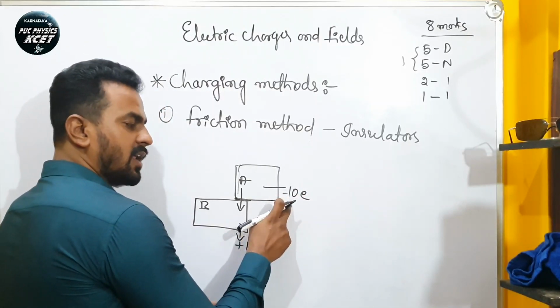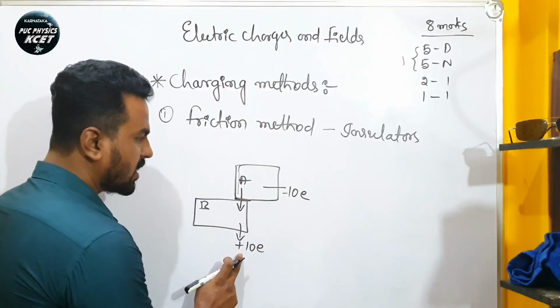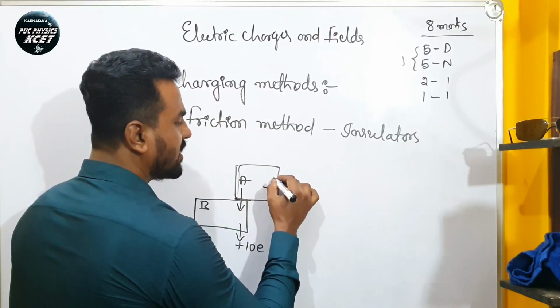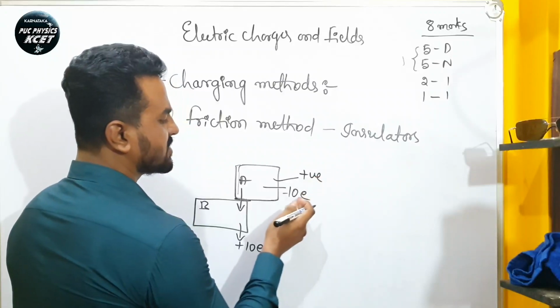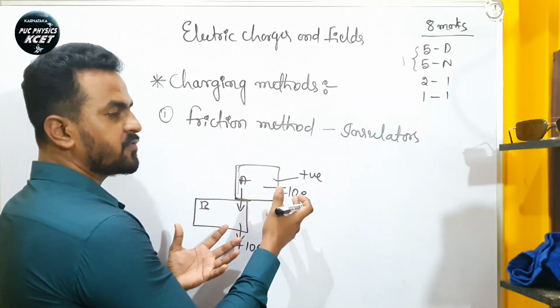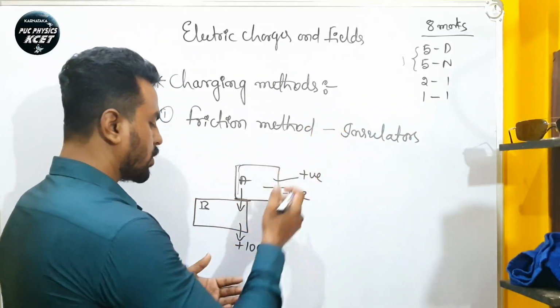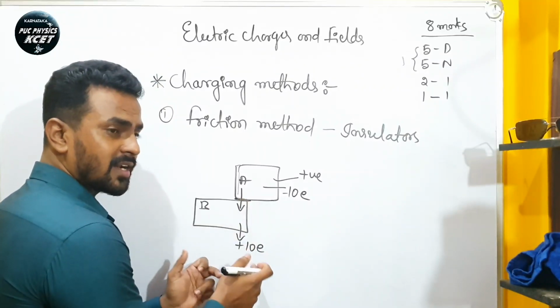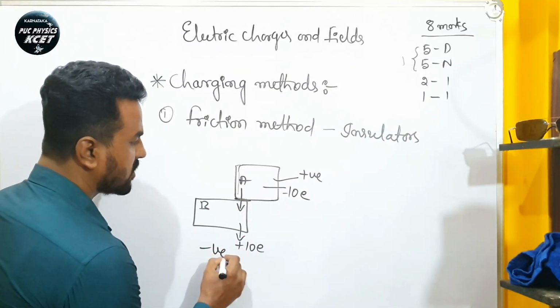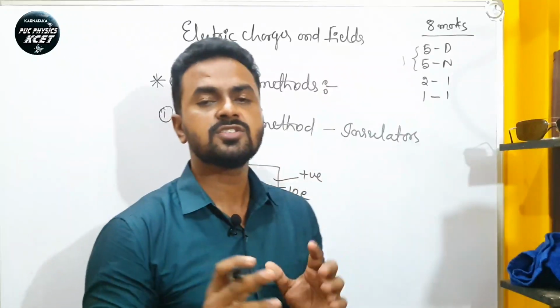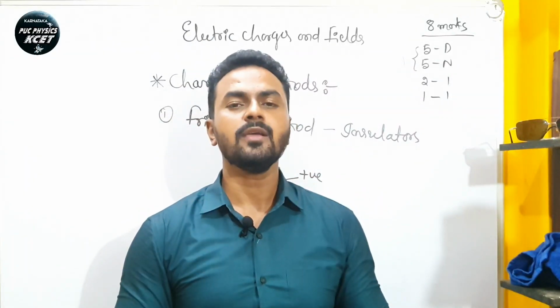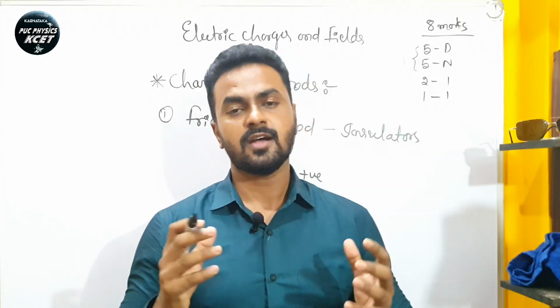This body is positively charged because it loses electrons, so the number of positive charges becomes more. Here body B gets more electrons, which means it is negatively charged. By friction, we can charge two bodies at the same time by rubbing one against another.